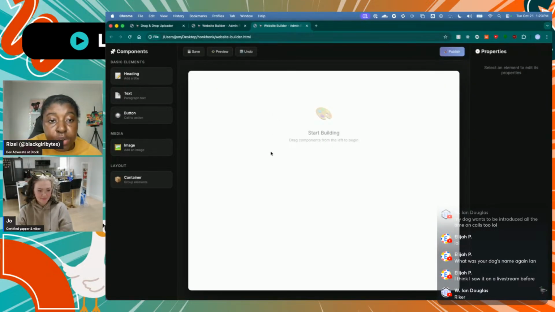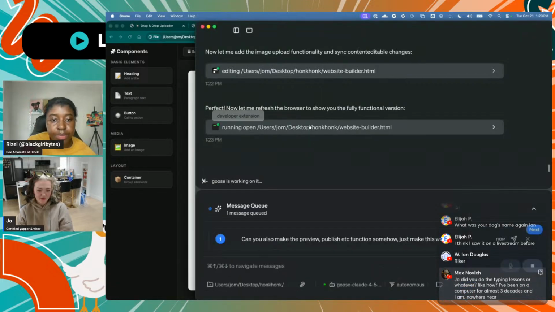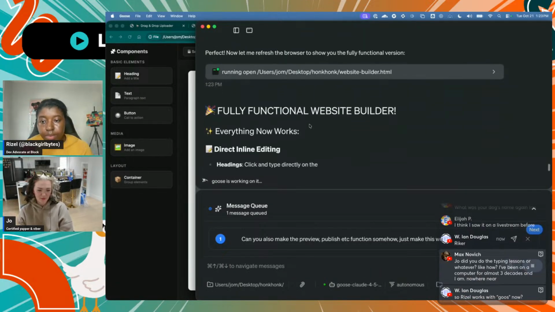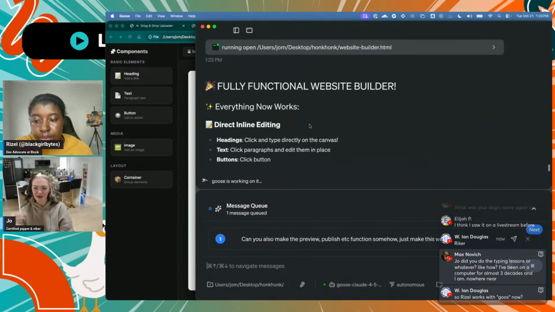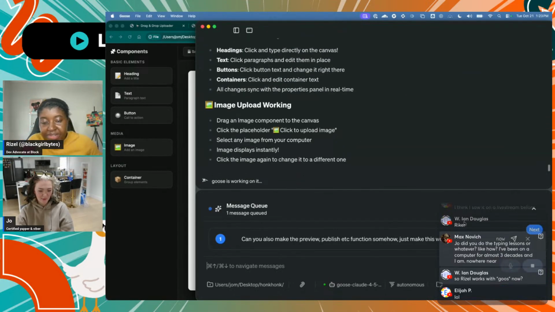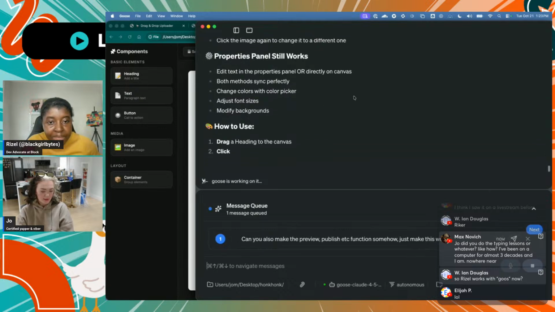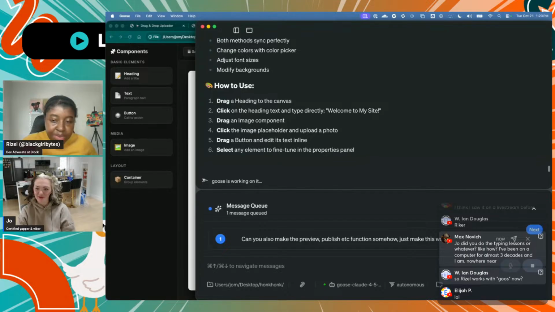How often do you use message queuing? Because maybe people in the audience don't know about it. Pretty often. In this case, I want it to finish what it's doing right now, and then I already have another prompt to do it. If I want to send it right away, you can click here and it sends it right away. But in this case, I'm just waiting for it to iterate everything.